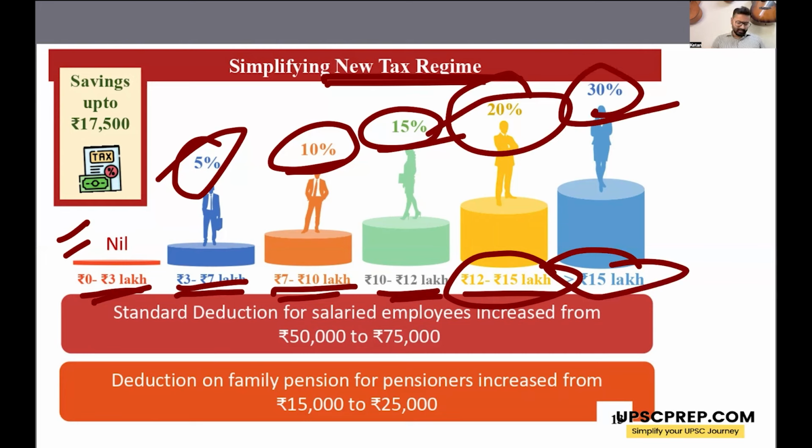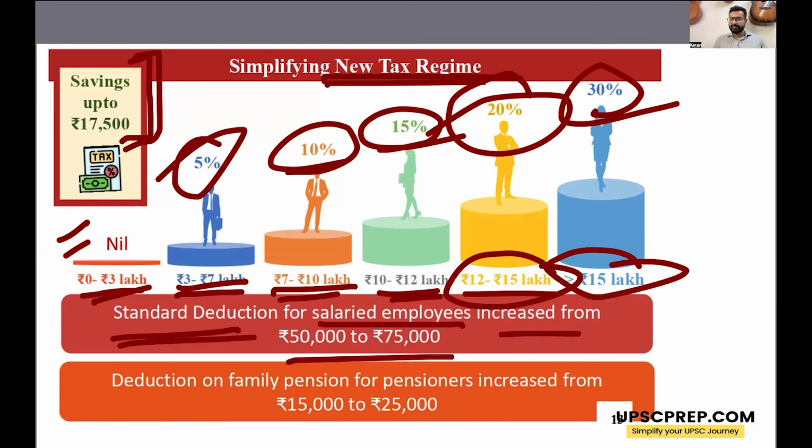So the earlier slabs were 0 to 3 lakh, 3 to 6 lakh, right? That has been changed now to 3 to 7 lakh. And then it was 6 to 9 lakh, which has become 7 to 10 lakh. So the slabs have been changed slightly. The government has claimed that this will lead to a saving of up to 17,500 rupees per person. Also, the standard deduction for salaried employees has increased from 50,000 to 75,000.